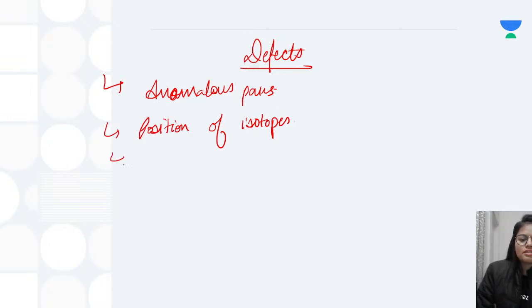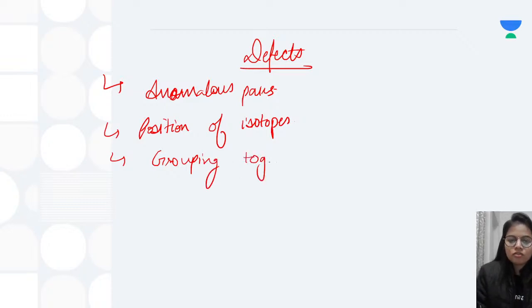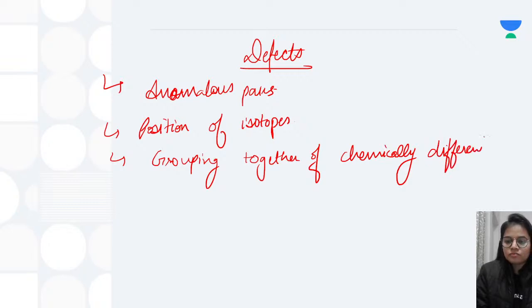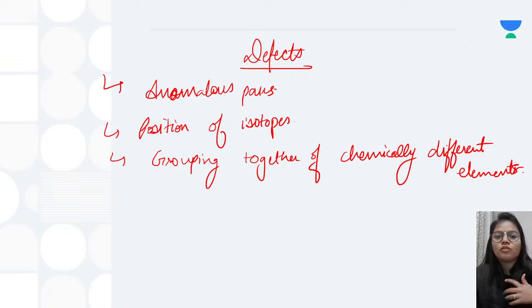Next is grouping together of chemically different elements. So what did he do? Some of the elements which were not very similar, he grouped together, and vice versa. That is, he grouped separately the elements which were having same chemical properties.